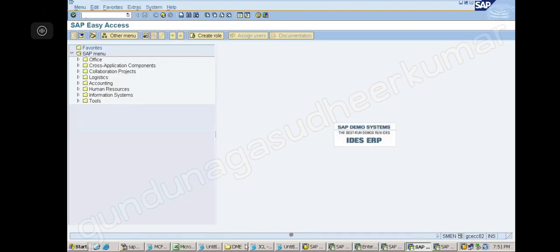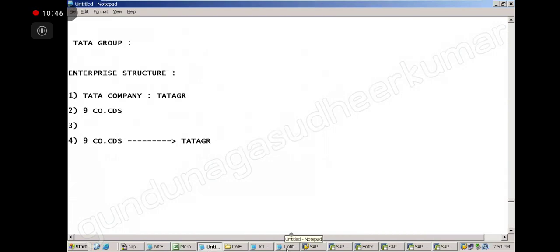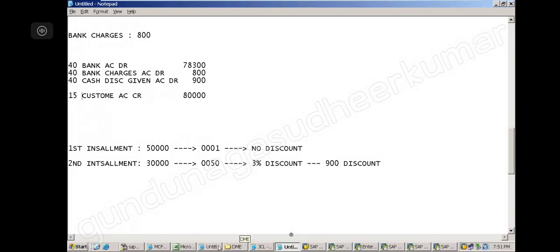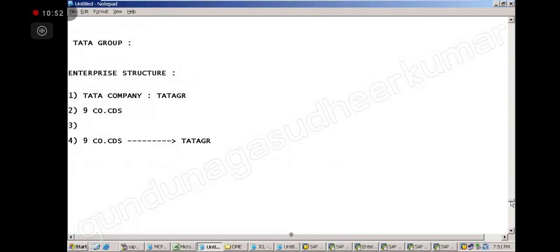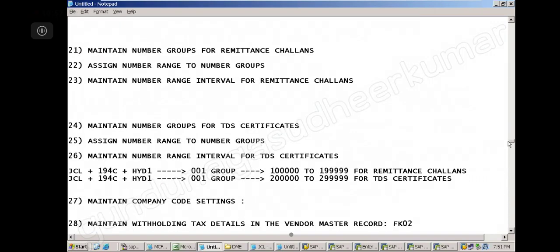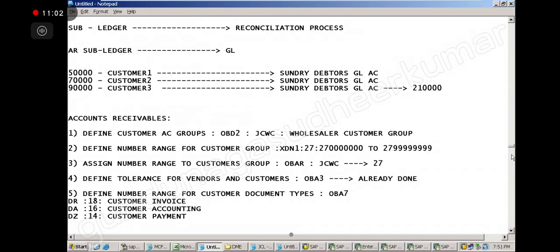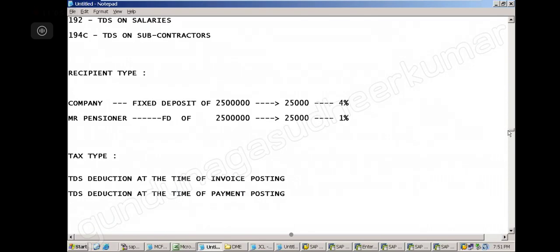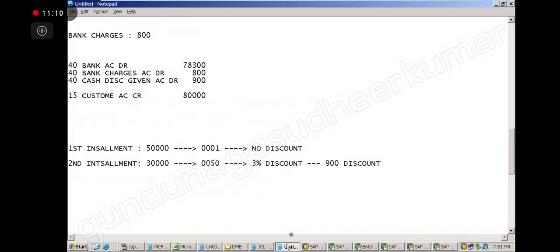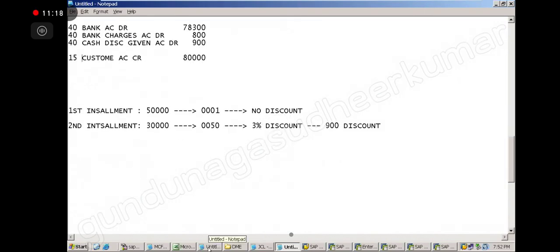So what I will do is I will... Where are we? Last topic. Open item management. Okay, no problem. I will start with open item management.